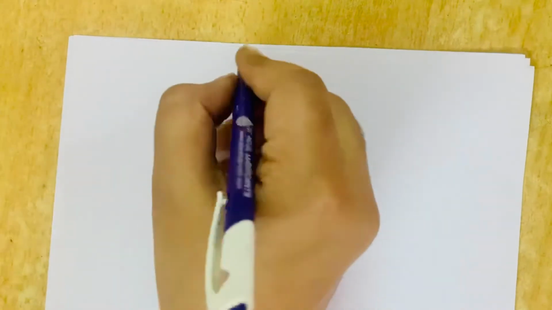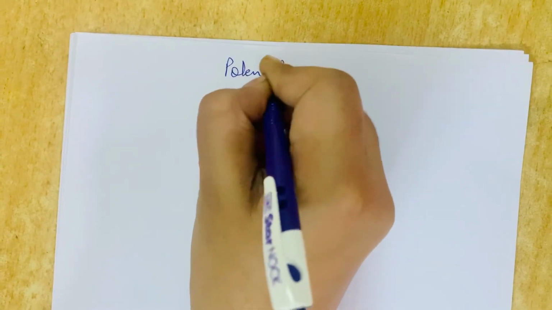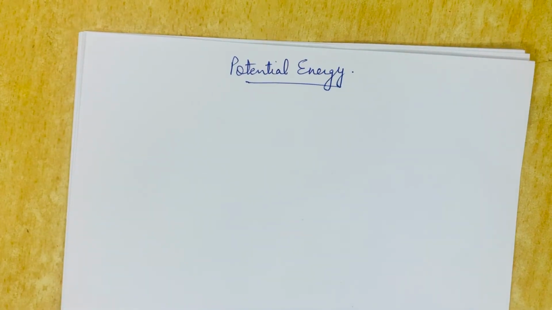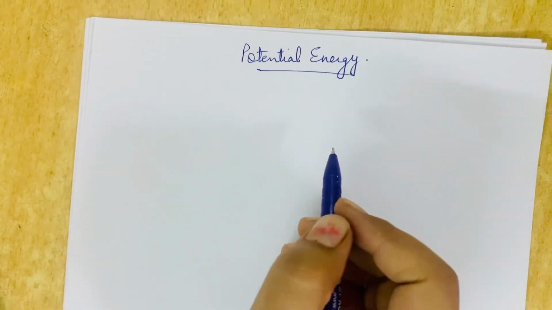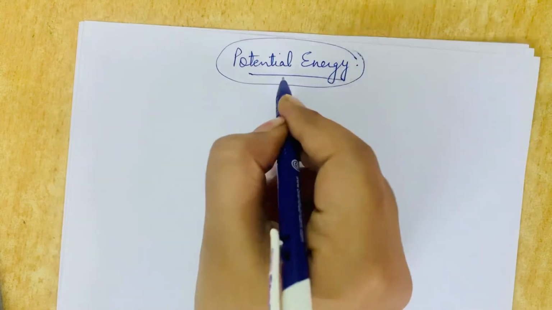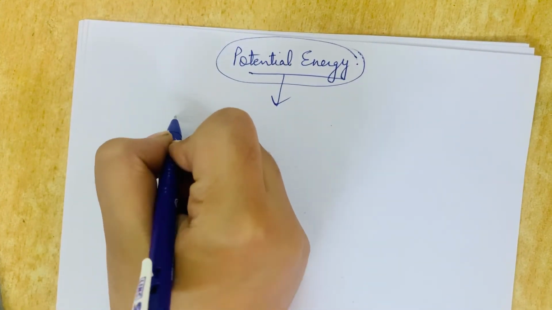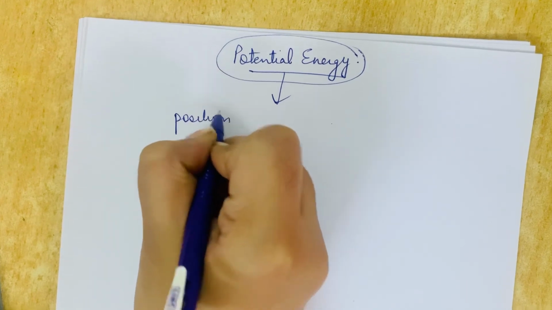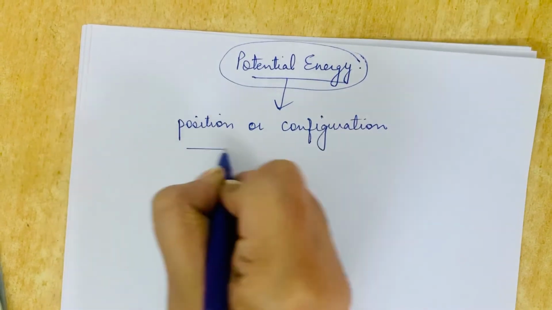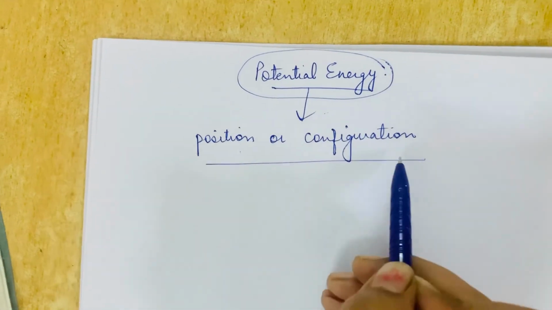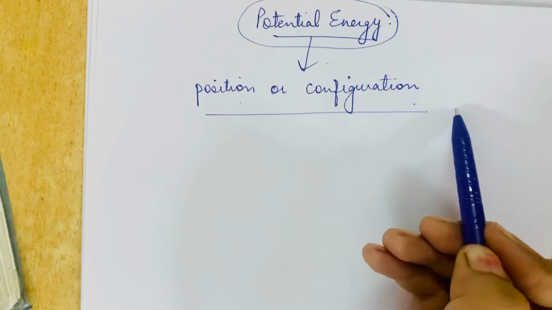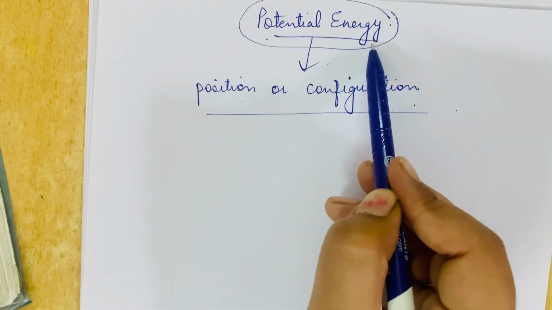Now, let us discuss in detail about potential energy. This is the next energy in your syllabus, that is potential energy. This is the energy which is due to position or configuration. The energy which is present in the object due to its position or configuration. For example, when you have a slinky and when you change its shape, in such case we have potential energy.